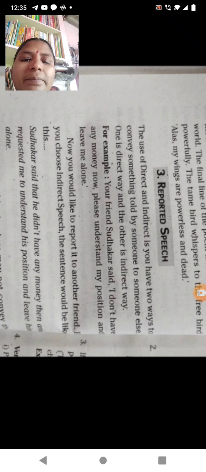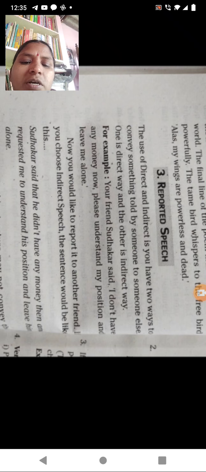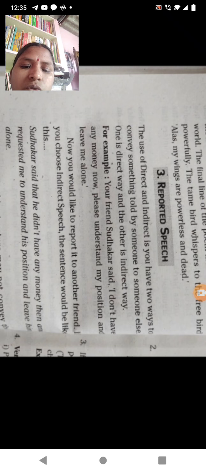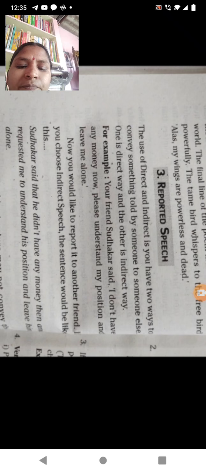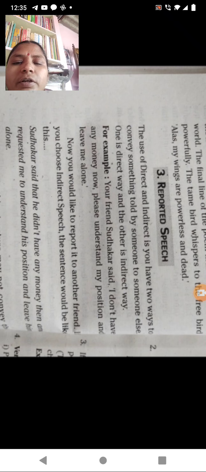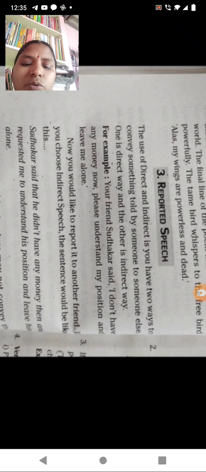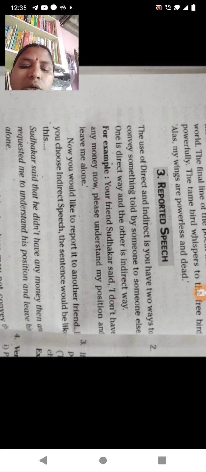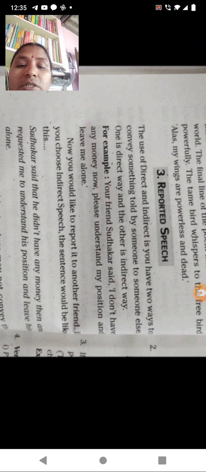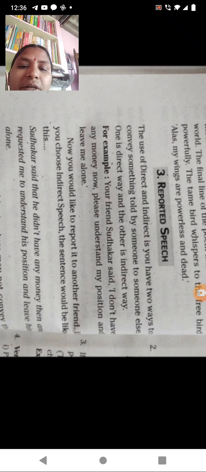For example, you have friends. Sudhakar said, "I don't have..." Do you have friends? Somebody asked you if you have friends. Sudhakar asked, "Do you..." I don't have. So he says that I don't have any friends. Any money now. So here, I don't have any money now.